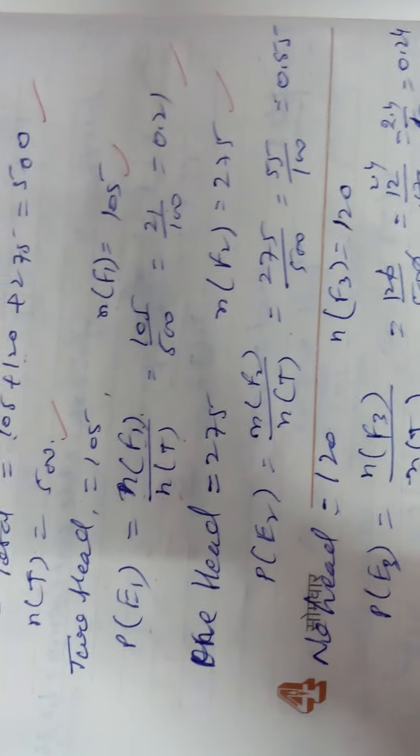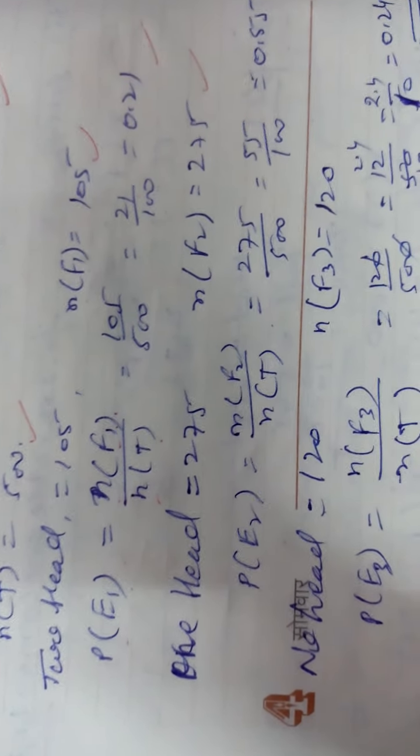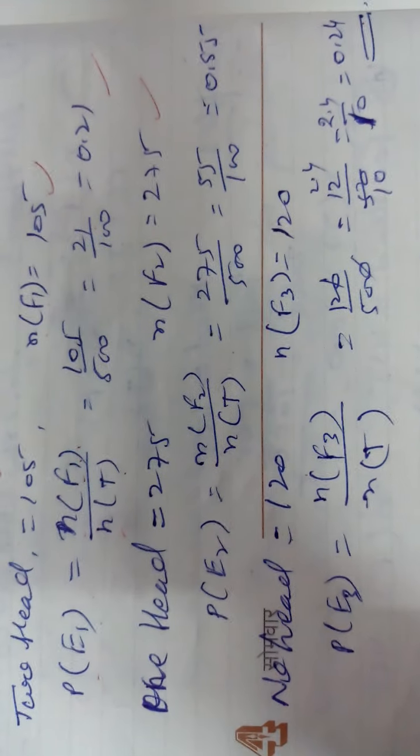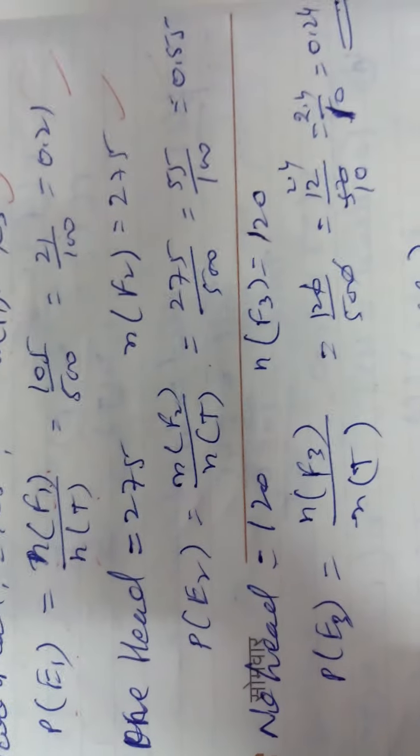P(E3), the third one, no head. No head, 120 times no head is coming, only tail. So it is 0.24. Simplify and get all three probabilities. When you add, it is 1. So all are separate, no union is common in this. So the sum will always be 1. P(E1), P(E2), P(E3) will be 1. Like this, 4, 5, 6 I have told you.